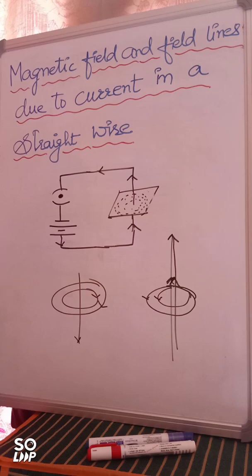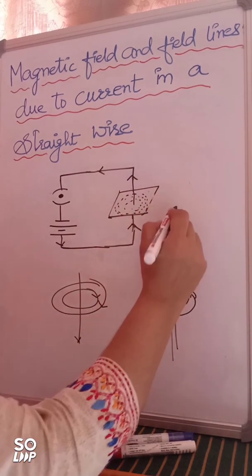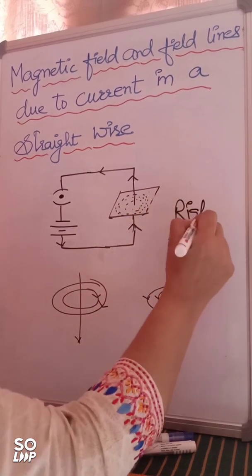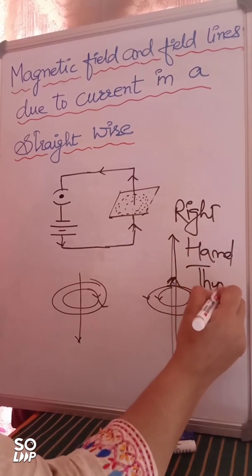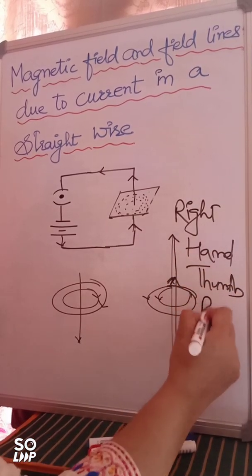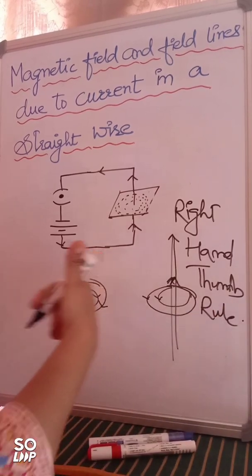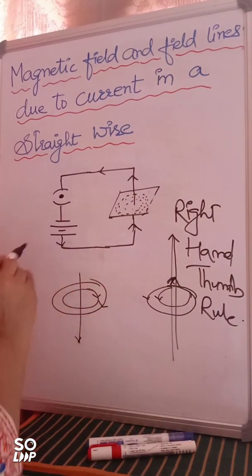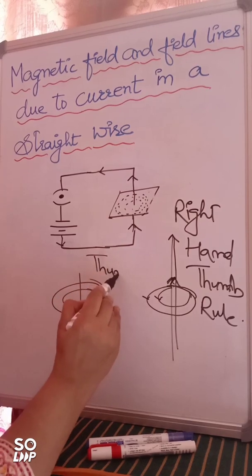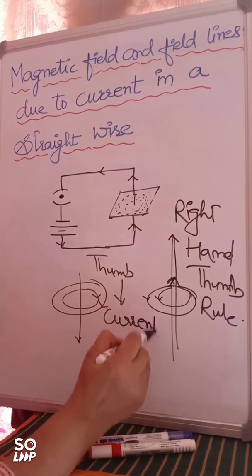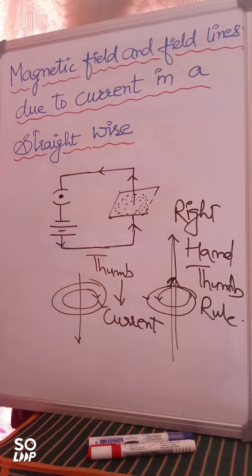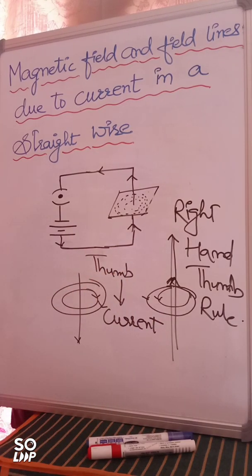As I already told you, it depends upon your right hand thumb rule, right? According to this, your thumb points in the direction of current, right? And the encircling fingers give you the direction of magnetic field. So I hope you have followed this right hand thumb rule.